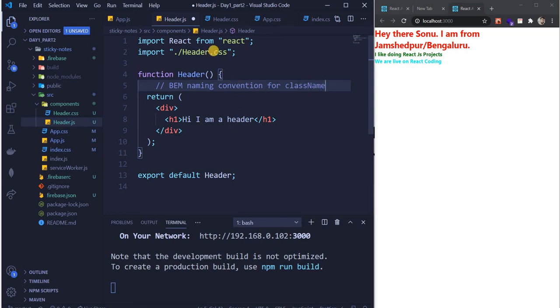Are we done till this point, guys? We have created a header.css. We have imported dot slash header.css, right? Yes. Cool. I think some of you might have a problem. Always look here, guys. These two files, header.js and header.css, are inside components.